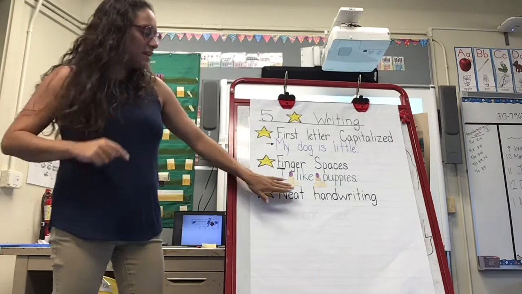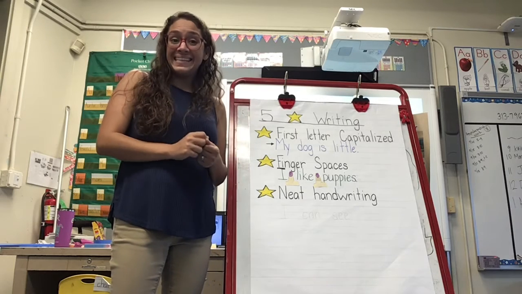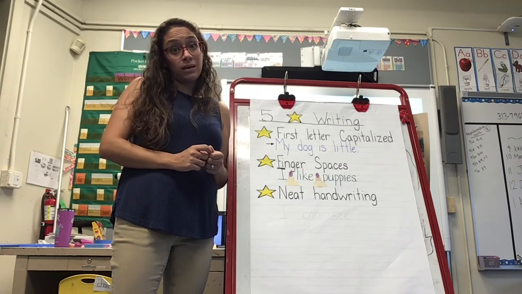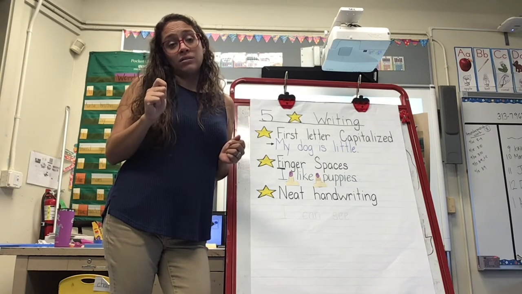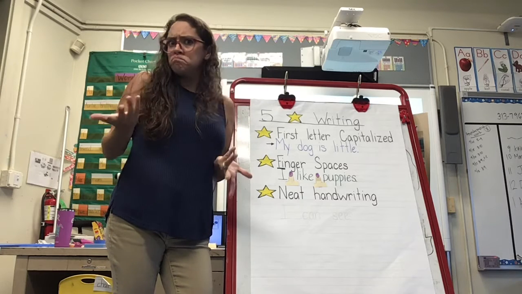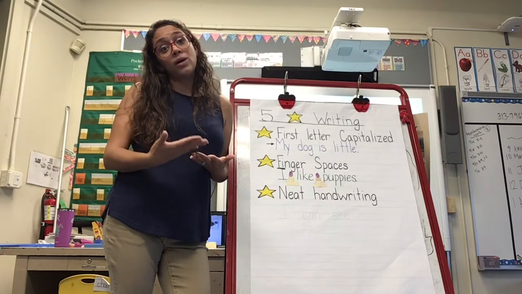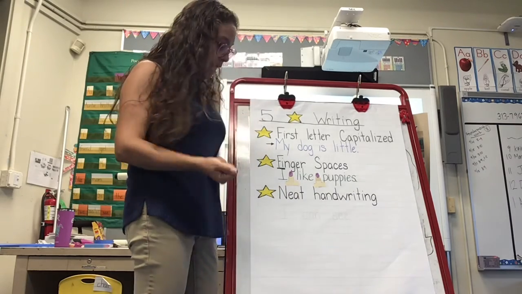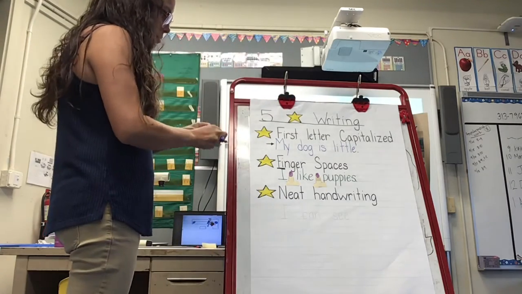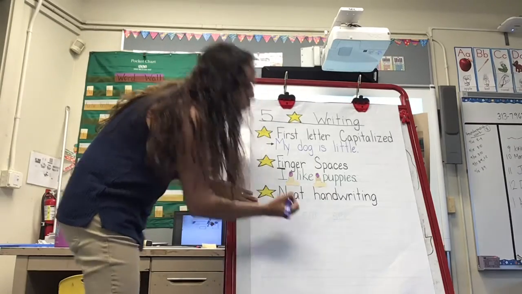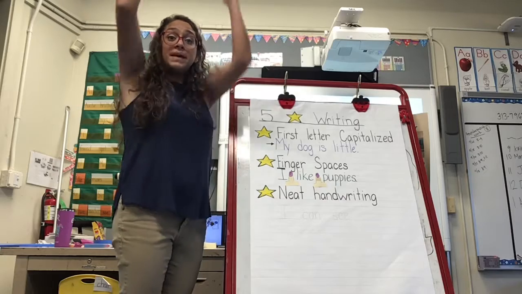The next chart is neat handwriting. If our writing isn't neat, then our readers cannot read it. So we need to make sure we are doing our best work in writing our letters. If it takes a long time, that's okay. Then it takes a long time. We need to try our best. So I'm going to show you, and this time I'm going to use purple. When I draw the letter I, the word I, it's a big I.